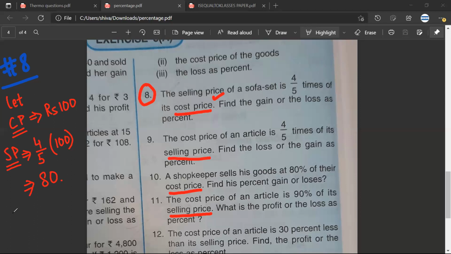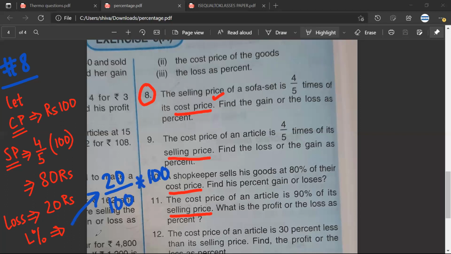Mr. Satya, loss, how much loss? 20. Mr. Sarthak, is it correct? Yes, sir. Mr. Aryaman, is it correct? Yeah. So, Mr. Sarthak, what would be the loss percent? Mr. Satya, 20%. Say it completely, 20 upon... And... Shabash.